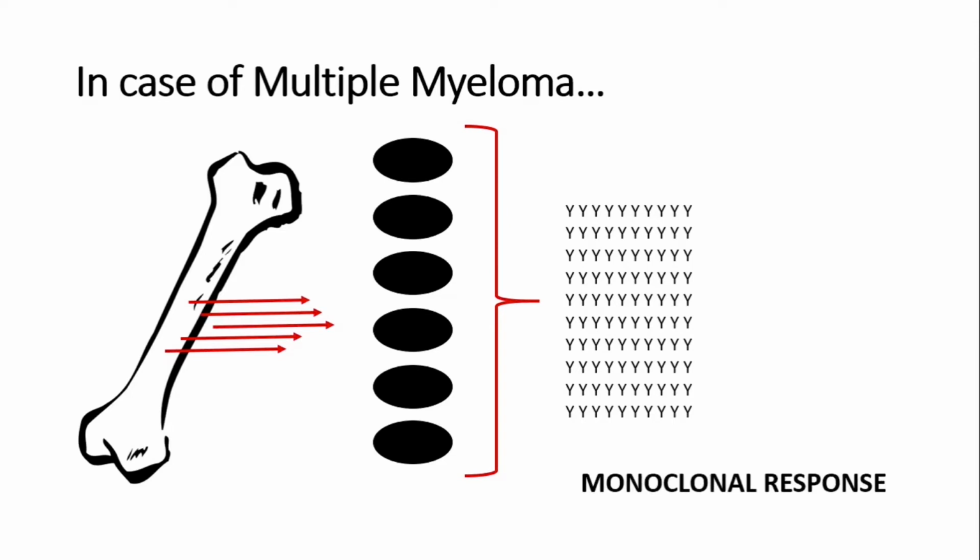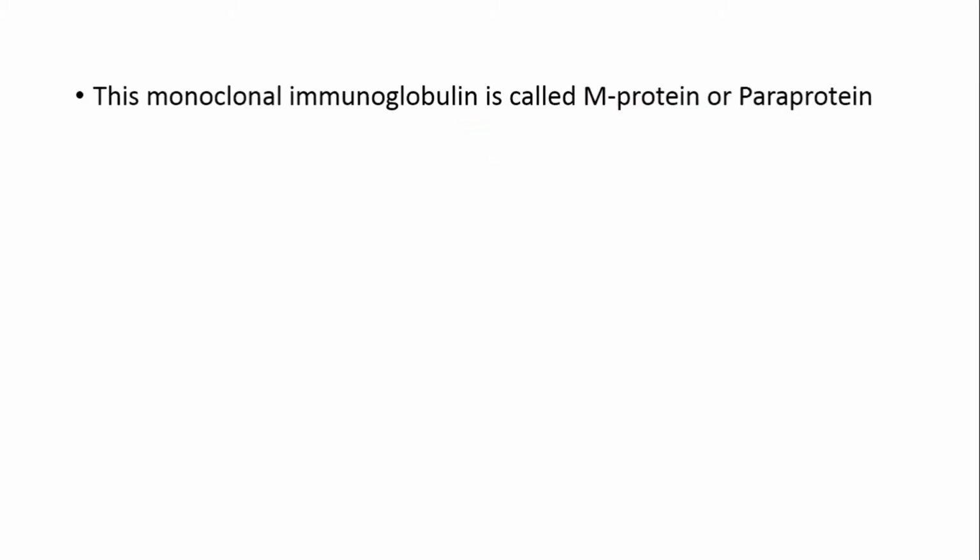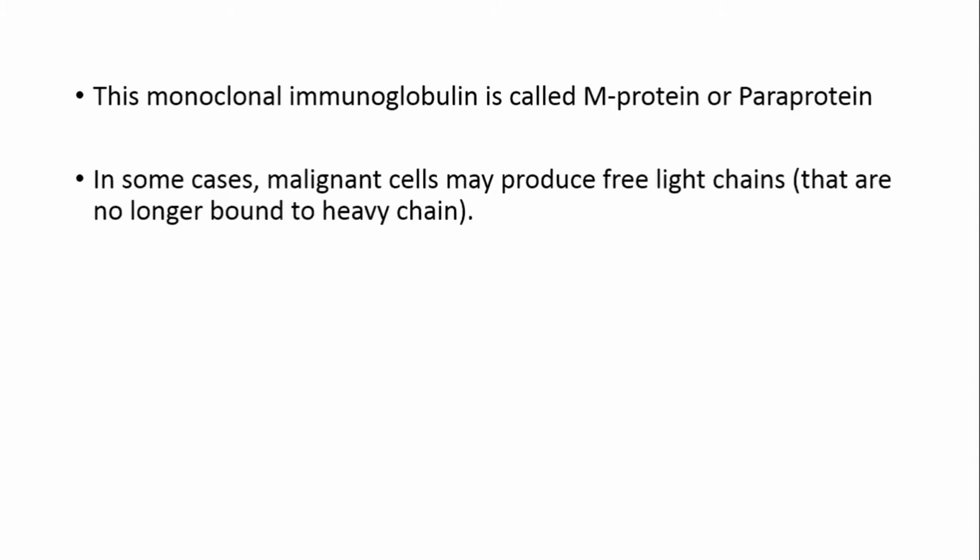The monoclonal response can be of various types of immunoglobulins, but among them IgG is the most common form and is found in 53% of patients of multiple myeloma. IgA is the next common form, found in 25%, and IgD is found in less than 1% and is the least common form. IgG is the most common form of immunoglobulin in multiple myeloma, and IgD is the least common form of immunoglobulin in multiple myeloma. This is important for multiple choice questions. Now, this monoclonal immunoglobulin is called M protein or paraprotein.